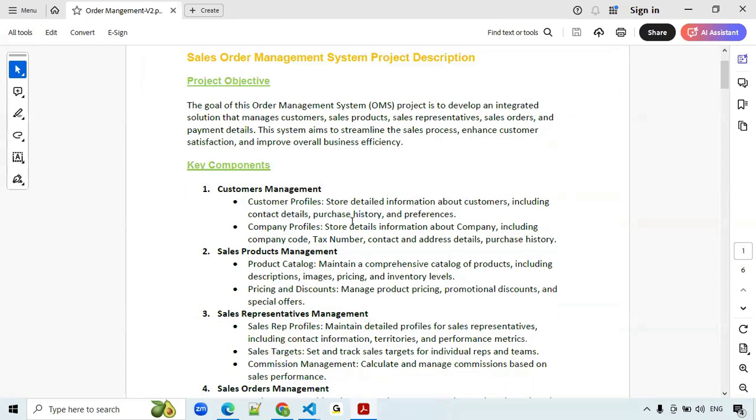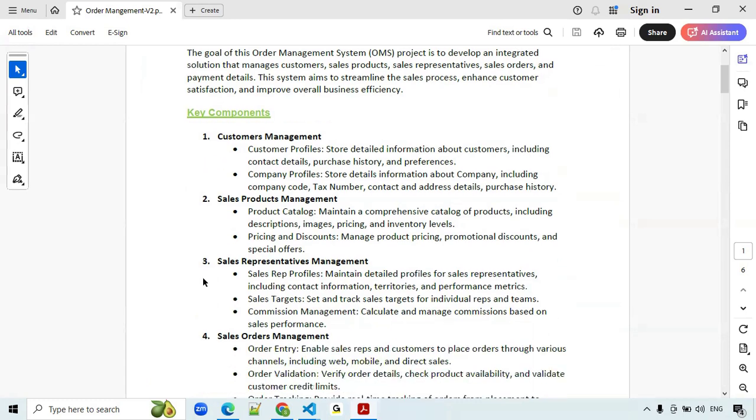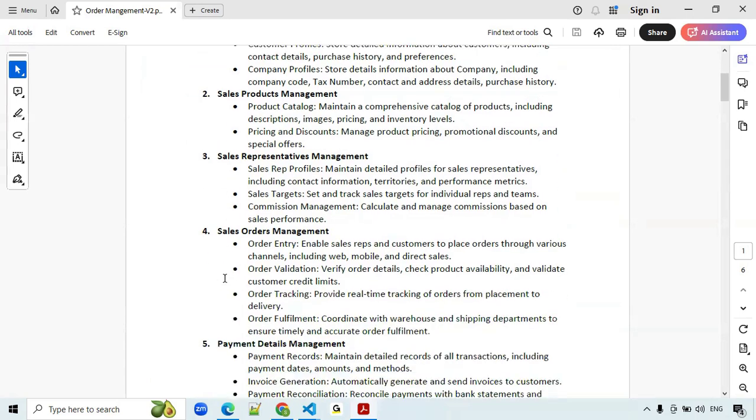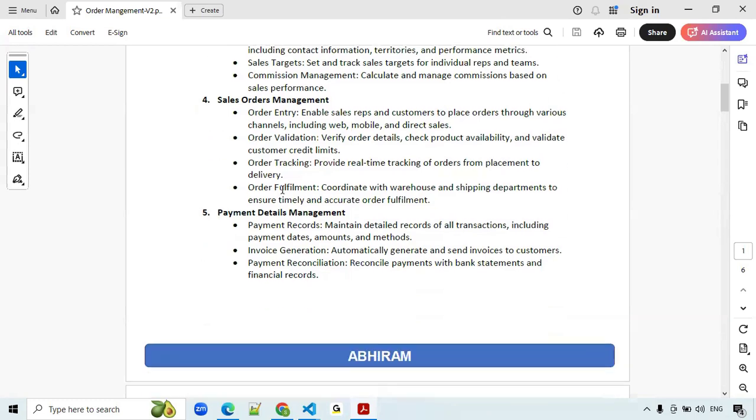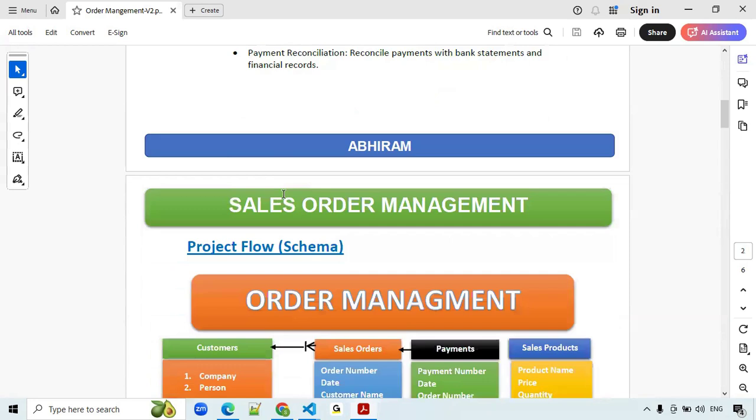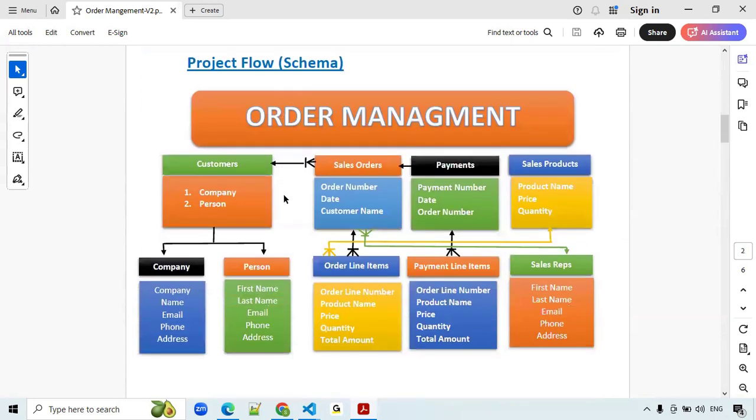So here we have customer information, and sales products: what products are available, what products we are selling. And we have some sales representatives who can get orders from companies or customers; that is the sales representative information. Then order details: what orders we have received, and what order details we have to capture here, and payment details also. So this is the project flow.